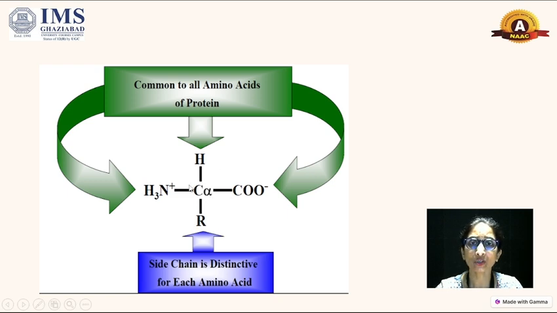All these groups are connected to one carbon, which has a valency of 4, and these 4 valencies are fulfilled by the carboxylic group, amino group, hydrogen atom and R group. This carbon is called the alpha carbon. The alpha carbon with 4 different groups forms the structure of an amino acid, and further these amino acids connect with each other and form the protein structure.